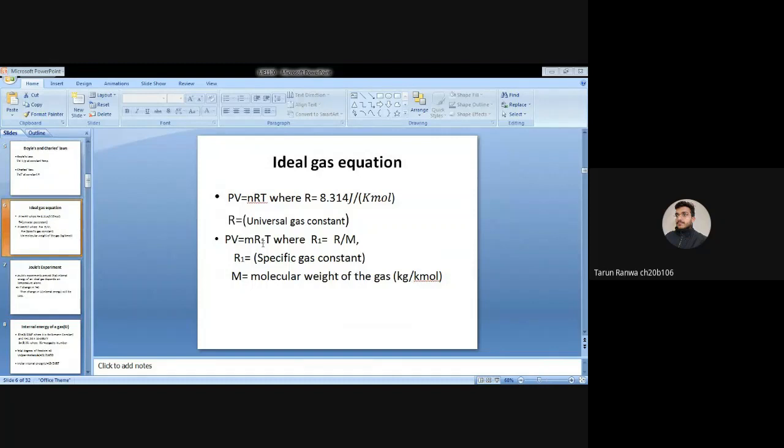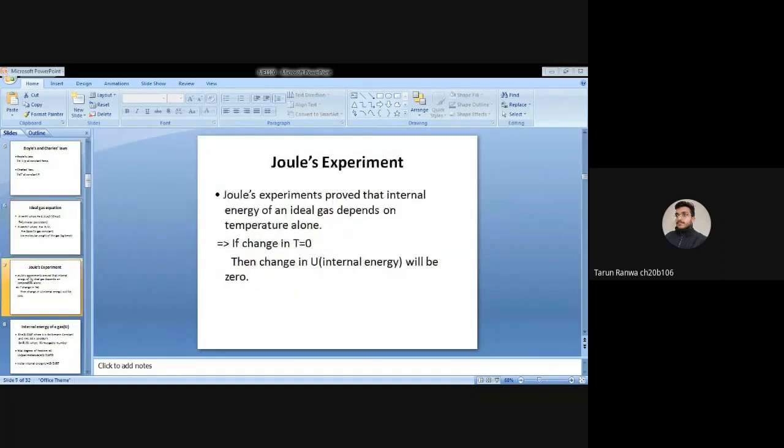Further simplifying, we can write PV equals mR1T, where R1 equals R by M, R1 is the specific gas constant, and M is the molecular weight of the gas. Now, Joule's experiment proves that the internal energy of an ideal gas depends only on temperature. If the change in temperature equals zero, then the change in internal energy will also be zero.